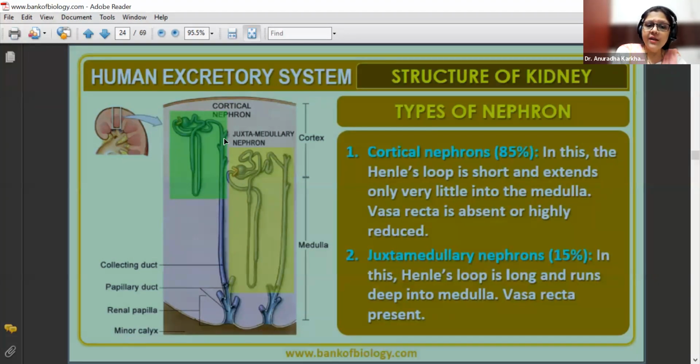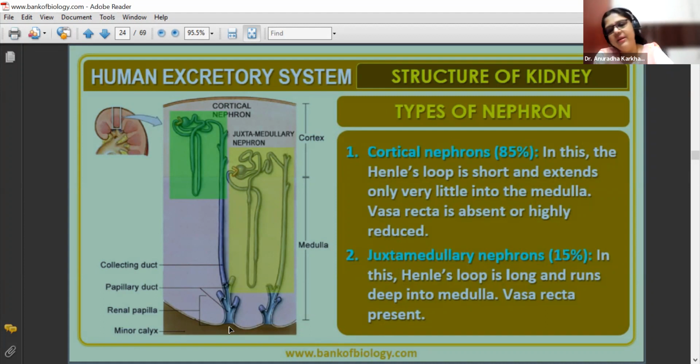But look at this, collecting tubule देखो, चाहे वो cortical nephron का collecting duct रहे या juxtamedullary nephron का collecting duct रहे, both are going to be connected to what? The renal papillae. Renal papillae are your pyramids ke papillae, pyramids ke structures, into which they'll be pouring the urine, which will open into the minor calyx to major calyx to renal pelvis.